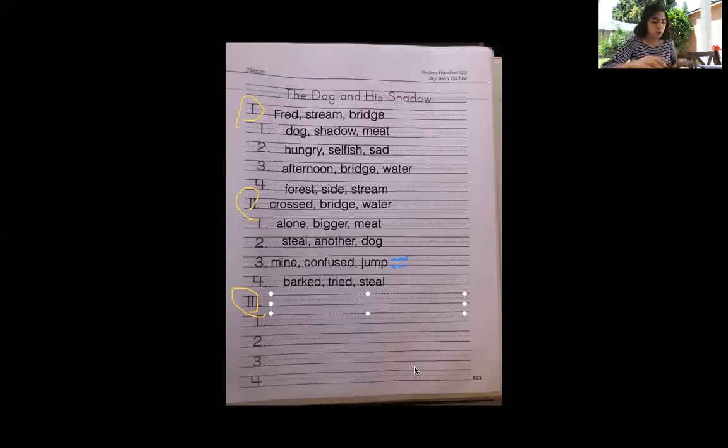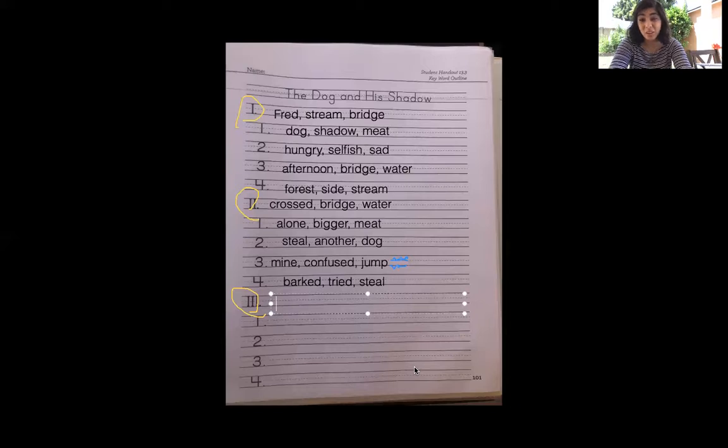Okay, so let's continue. So what is the climax and the resolution of this story? What happened? What is the climax? What is the most exciting part of our story? Think about it. What's the most exciting part of the story? Well, I think it's when he sees the dog, right?